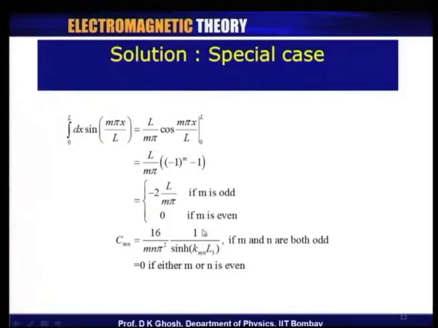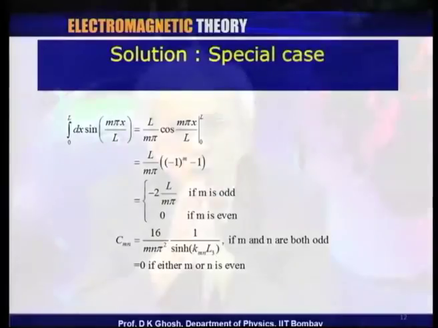So, if you plug it in, you find this to be equal to 16 over m n pi square times 1 over sinh(k_mn L3), and this will be non-zero only if neither m nor n is even, because if any one of them is even, since it is being multiplied, the corresponding integral is 0.